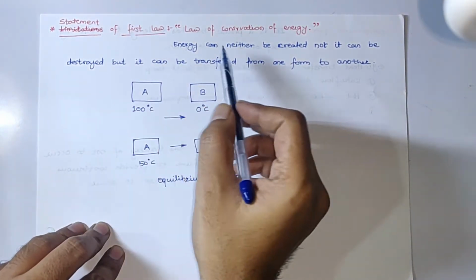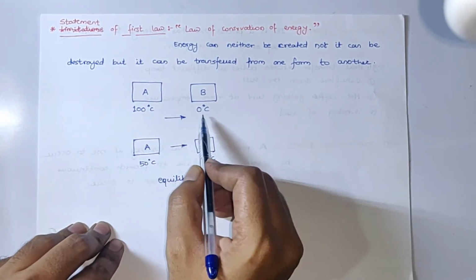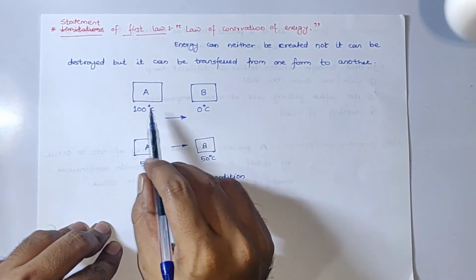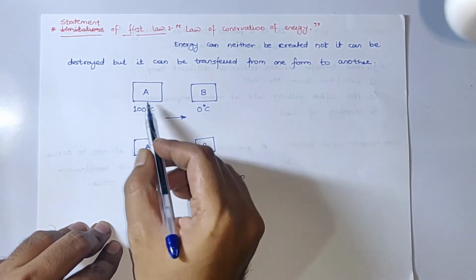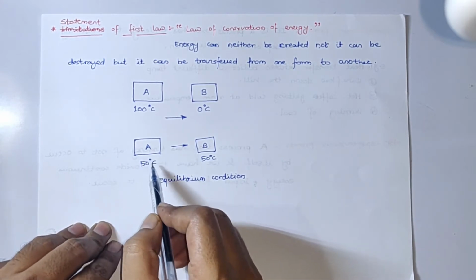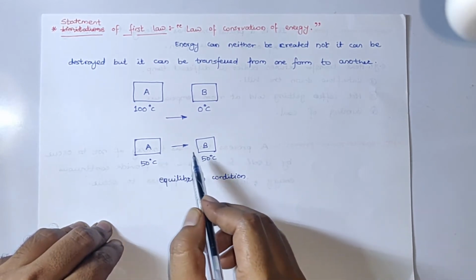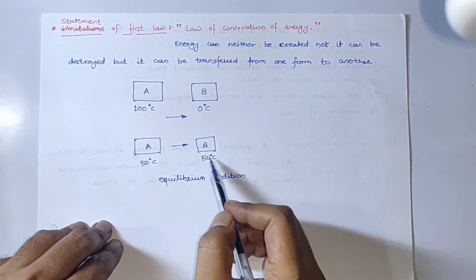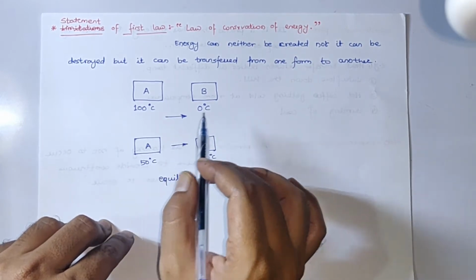Now if we try to fit the statement of the first law here, during this process energy has neither been created nor destroyed, but whatever energy system A has lost, equal energy has been absorbed by system B. Since system A has lost heat energy, its temperature has been reduced to 50 degrees, and whatever heat energy has been lost by system A has been absorbed by system B, and its temperature rose from 0 degrees to 50 degrees Celsius. So the first law of thermodynamics stands true here.